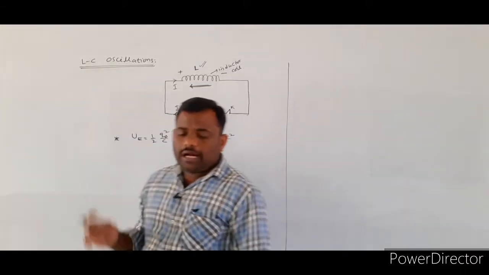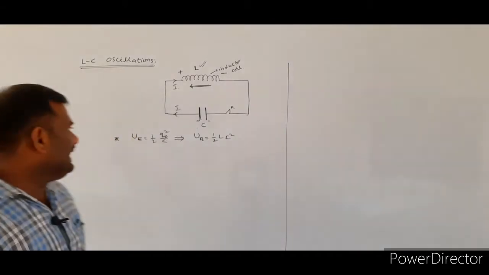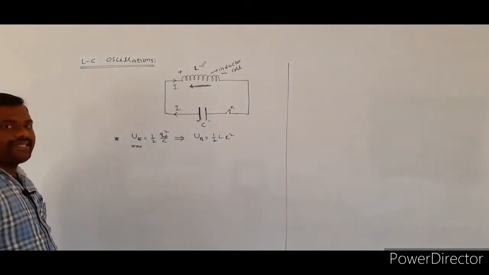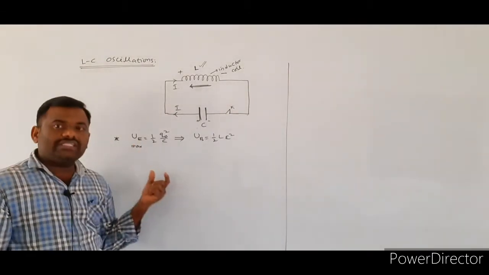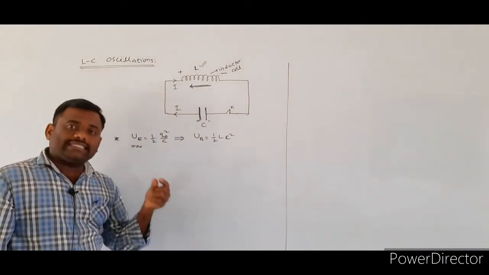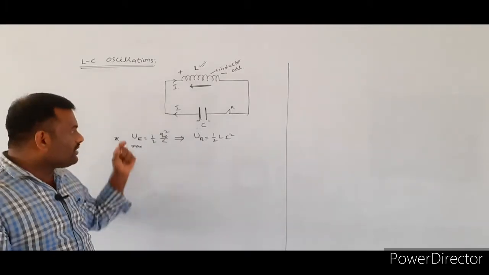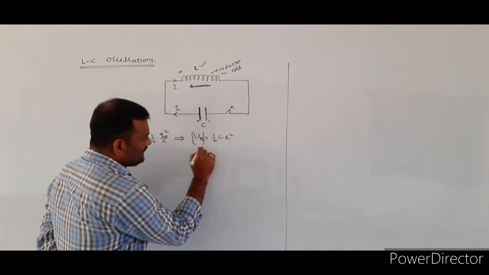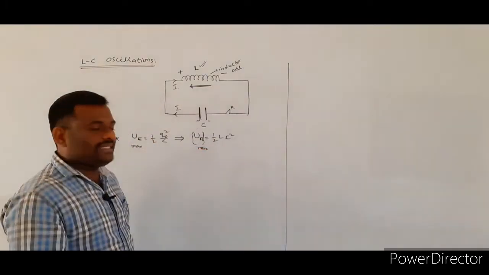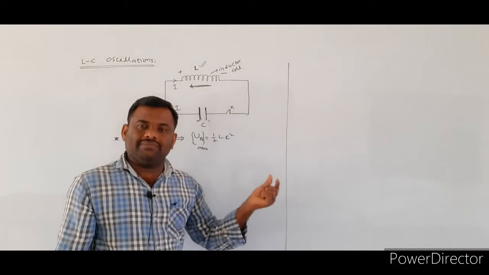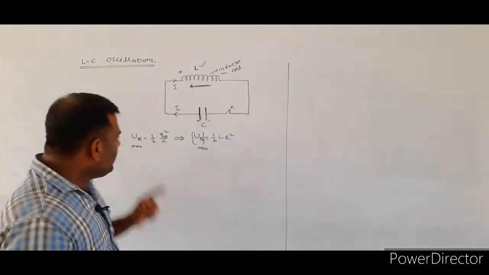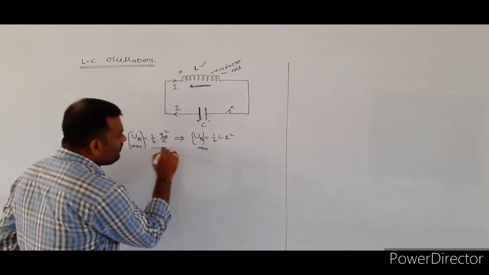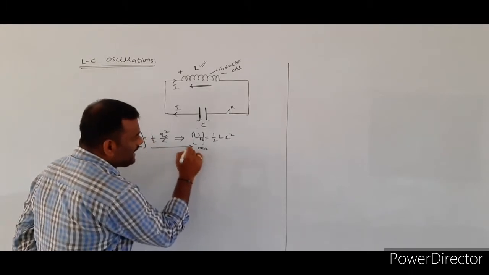Up to now, initially, maximum electrical energy is stored over the capacitor plates. Initially, which type of energy is stored in the case of the capacitor? Maximum electrical energy is stored over the capacitor plates. That maximum energy will be converted into the maximum magnetic energy. In the initial case, this maximum electrical energy is converted into the maximum magnetic energy.